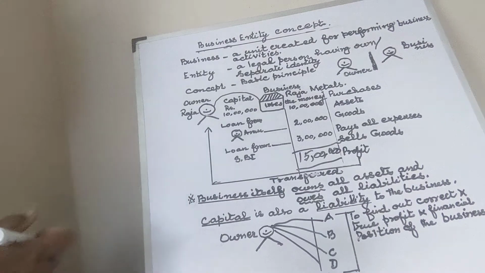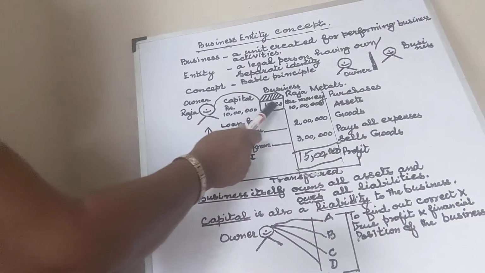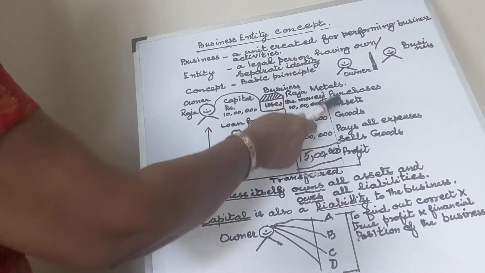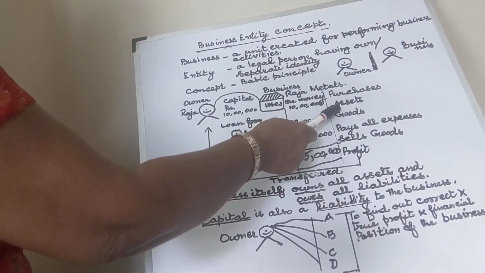Now this Raja Metals is going to utilize this money. Utilize means uses this money. How does it use it? It uses it for purchasing assets. What is an asset?